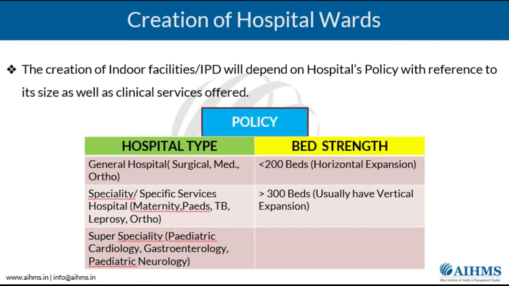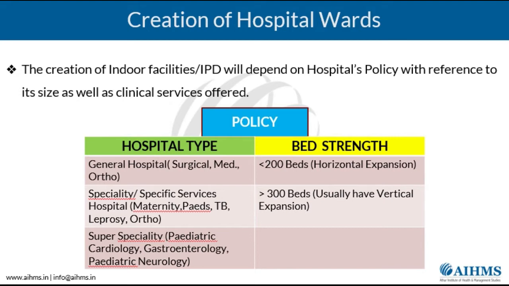Usually, as you all know, hospitals can be categorized into various types in the order of their functioning. First one is your general hospital, the second one is your specialty hospital, those hospitals which are giving specific types of services. For example, some hospitals give only maternity, that is they are nursing homes.